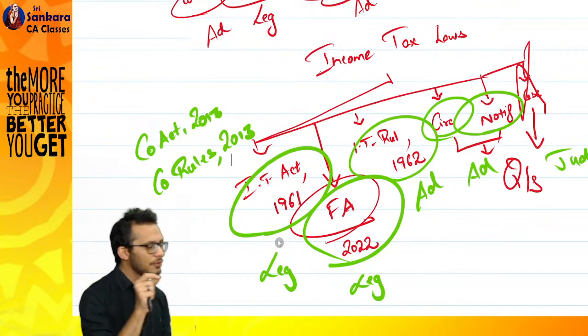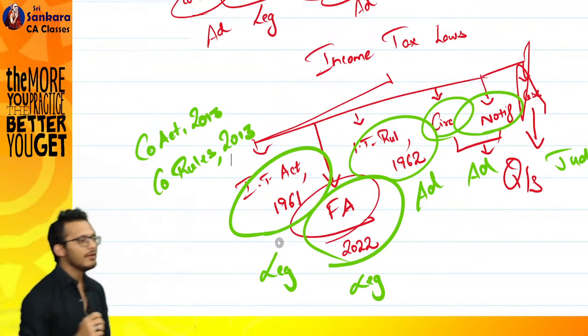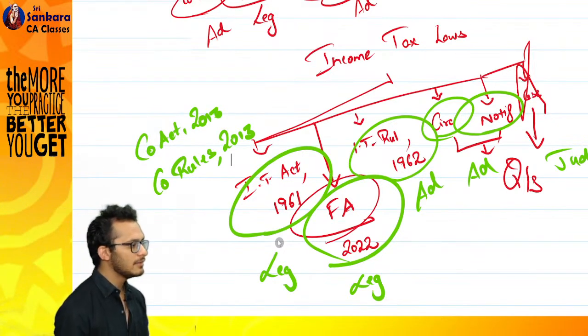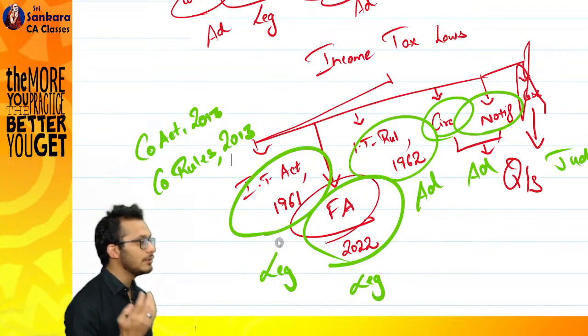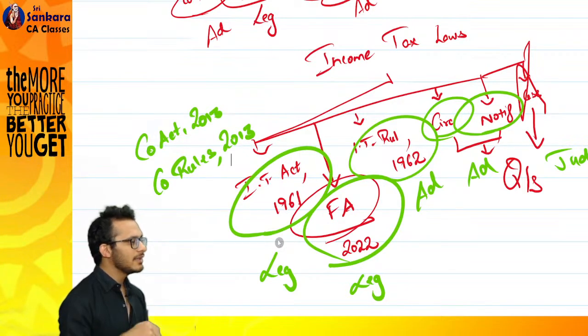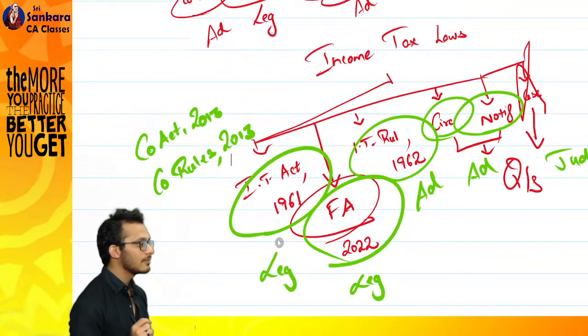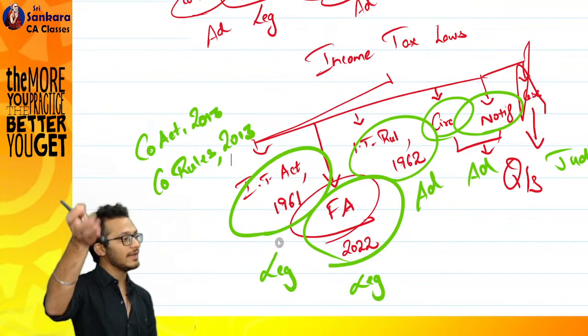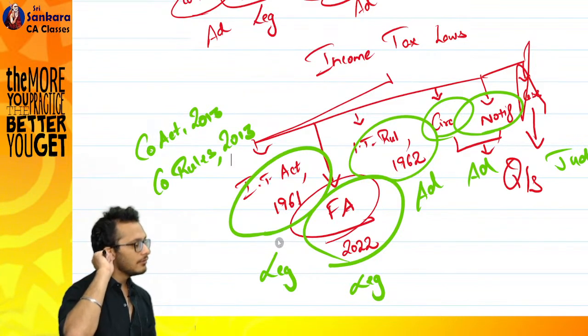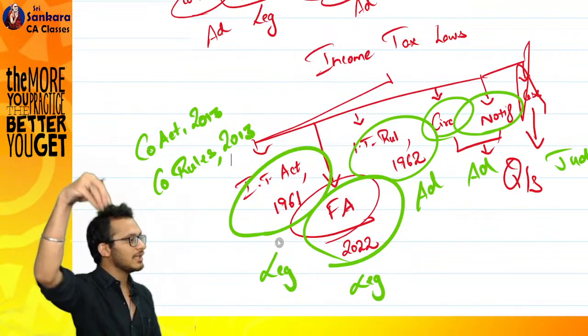If you notice, when it comes to your Companies Act or any other act for that matter, whenever there is an amendment, amendment meaning changes, whenever you want to make some changes, you will directly make it in the act itself. But income tax works special. They will not touch the act itself. They will create another act called Finance Act. They'll say, boss, I will make amendments in Finance Act.